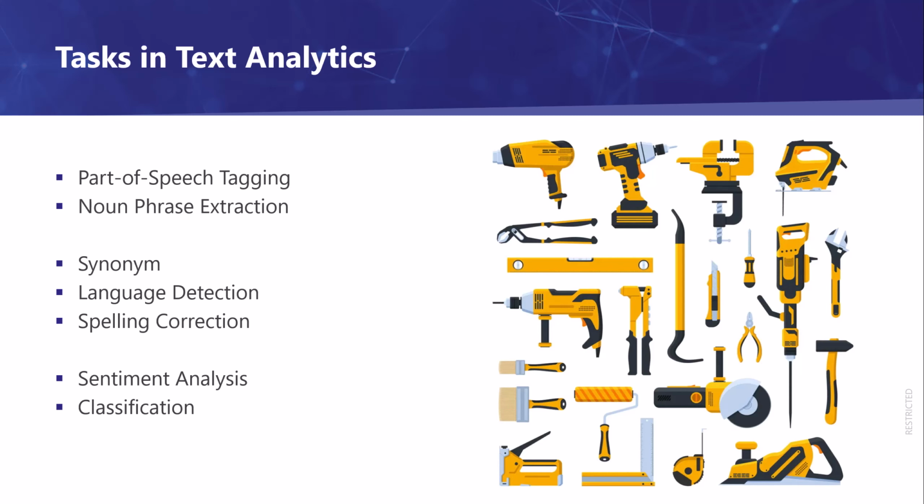So there are tools or mechanisms that we can use to correct the spelling. Sentiment analysis is about deciding whether a chunk of text, a paragraph, or an article has positive sentiment or negative sentiment. The last one that we will see is, of course, classification. That is to train a classification system or model that can help us to classify text into the predefined labels that we have created.